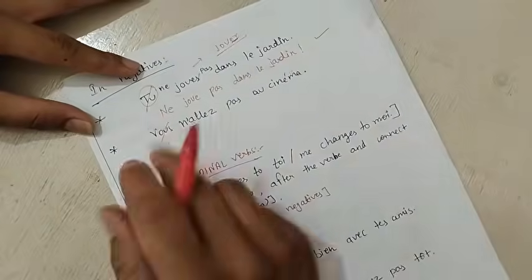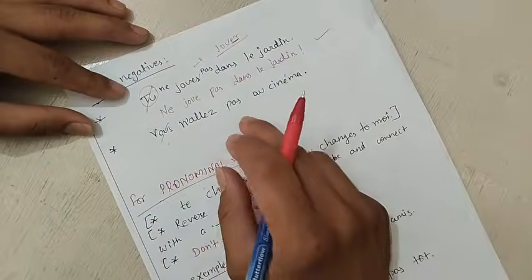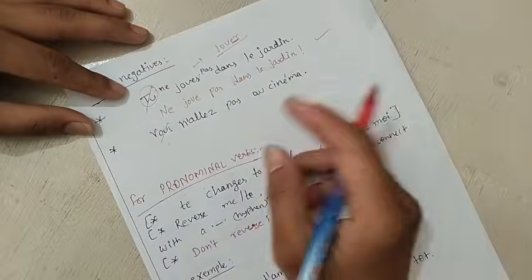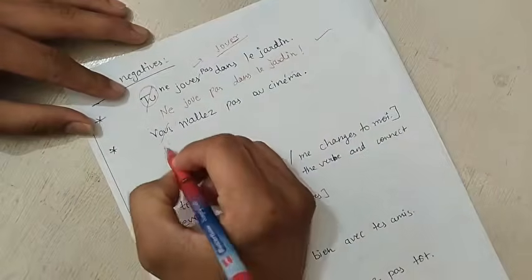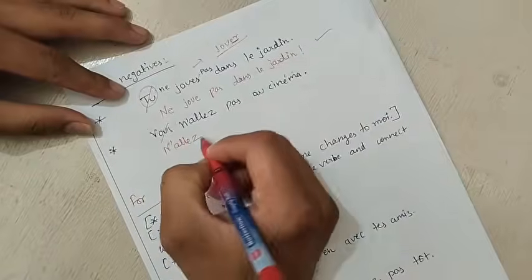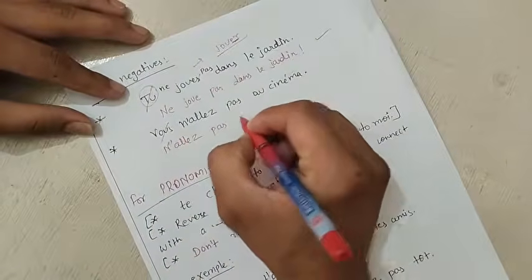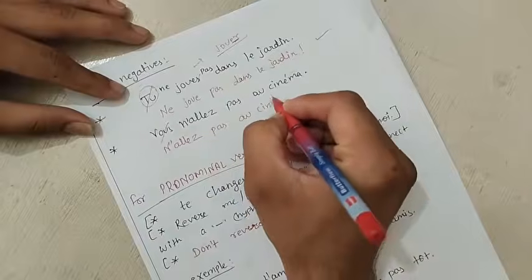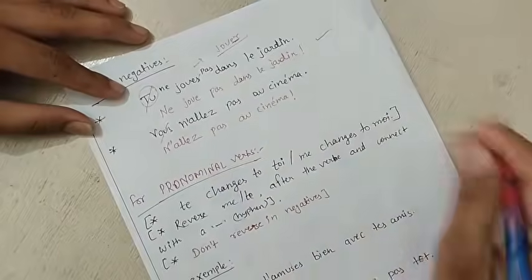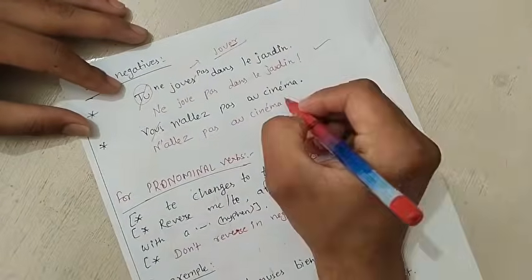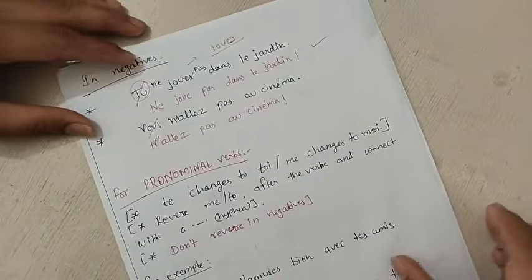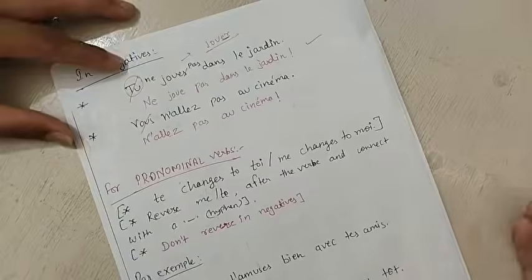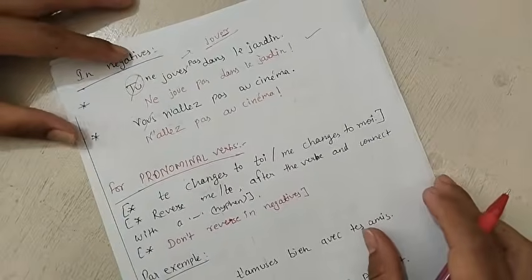And we have another sentence, vous n'allez pas au cinéma. You do not go to the cinema. We have to say don't go to the cinema. So remove vous, then copy the sentence as it is, and we don't have to do anything else. Just write the sentence as it is. See how easy this topic is. It comes in exams, not only in 8th class. It comes till 10th. So it is always useful in CBSE board and ISC board and all the boards whenever the grammar questions are coming.